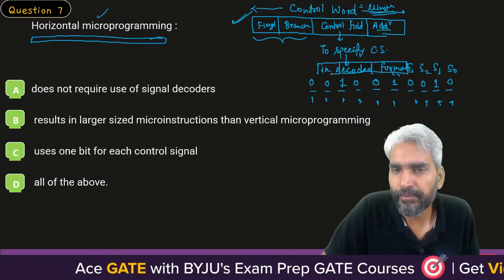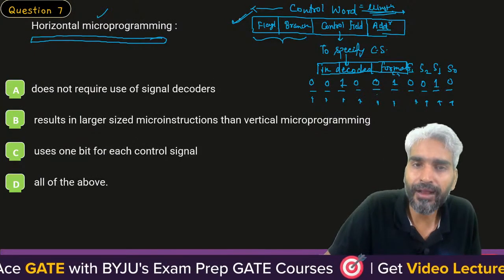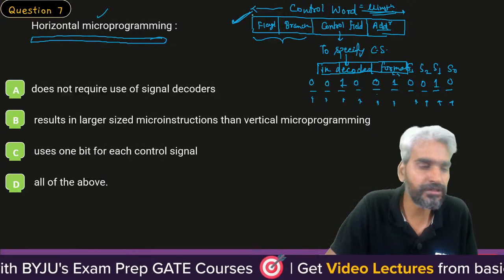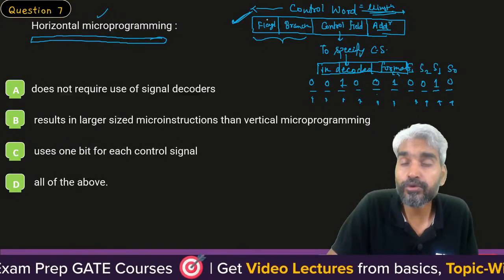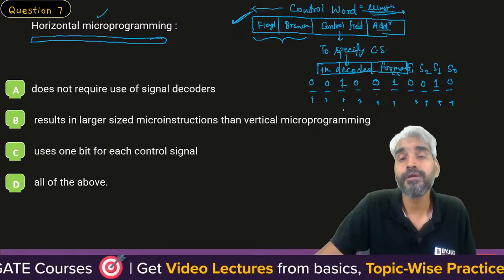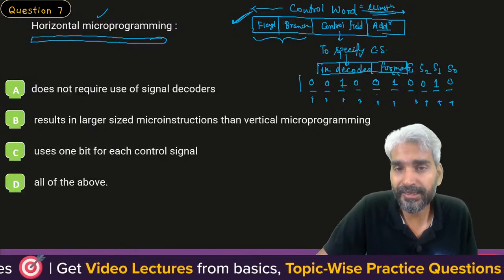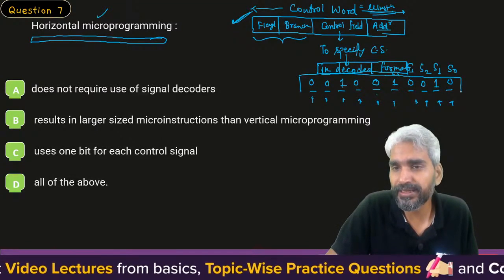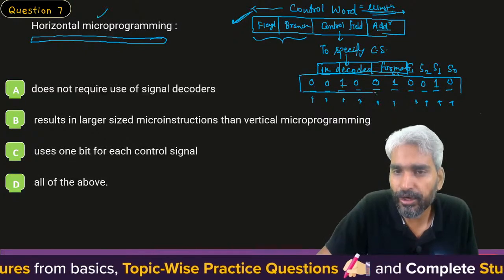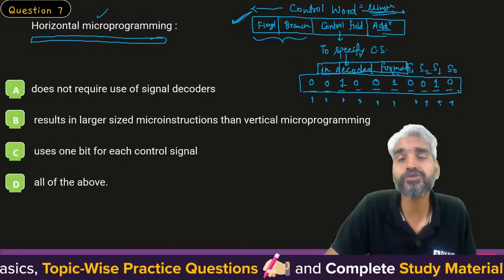Please try to understand, because the control signals are available in the decoded format, once you have the micro instruction in front of you, you will not have to decode this field to get the control signal. Just by looking at this field, you will be able to say what the different control signals are which need to be generated.